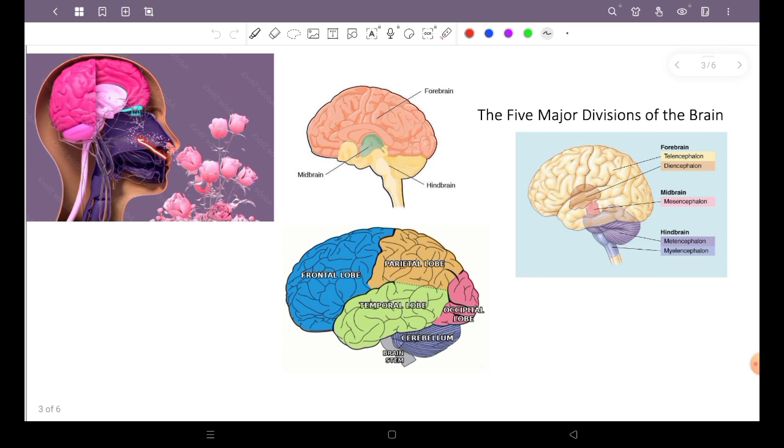When we inhale something, this is regulated by the olfactory lobe, or olfaction. The olfactory lobe is part of the forebrain, and this portion is related to the temporal region. So in short, the olfactory bulb is a part of the forebrain, which is related to the temporal lobe. I hope this point is clear.